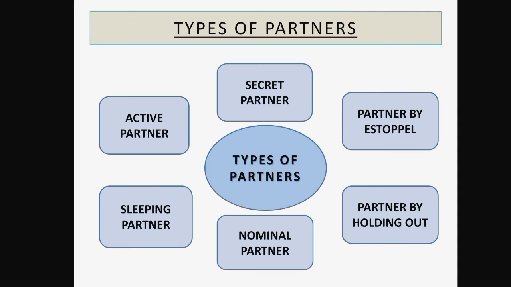For example, if Mr. X applies for a loan saying that Mr. A is also a partner in the firm, and Mr. A shows no objection to the statement of Mr. X, then Mr. A will be called a nominal partner by holding out. He will be liable to pay back the debts which the firm got by using his name. Now, if the firm is not able to pay back all the debt, then who will be responsible? Then Mr. A, who is a partner by holding out, will be responsible for all the debt of the company. So these are the types of partners who work in a partnership firm.